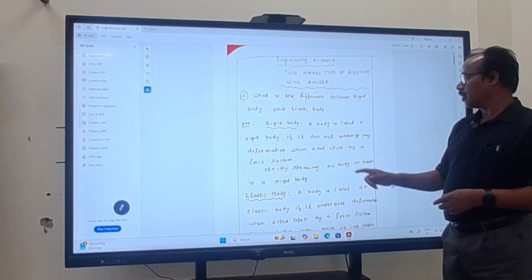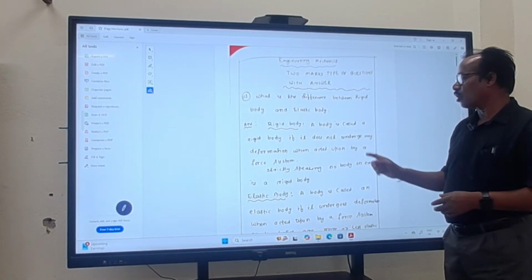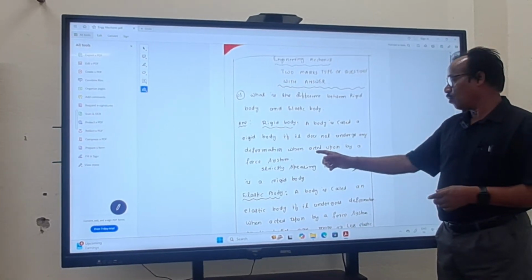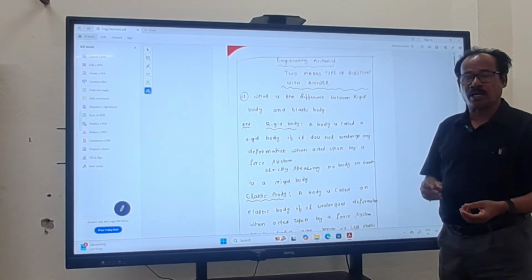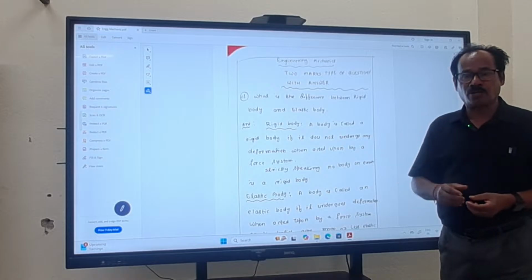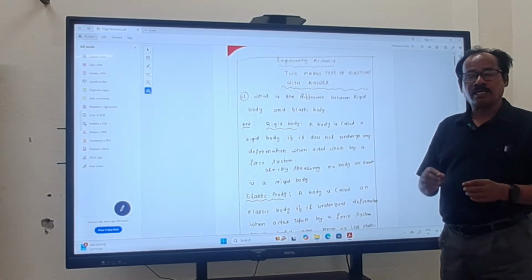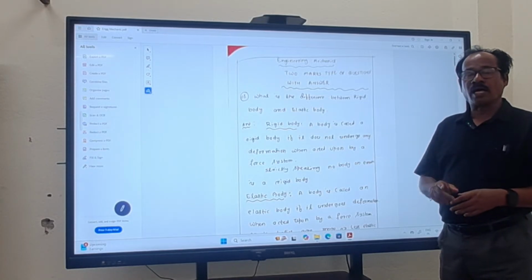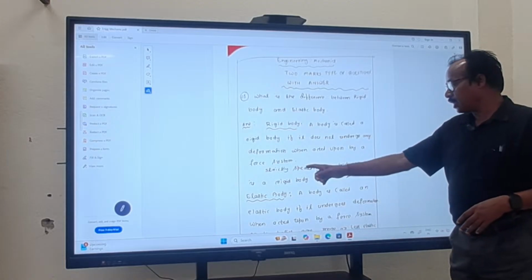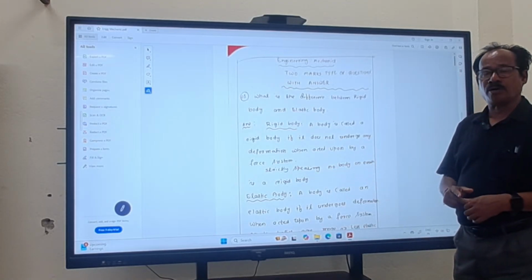First, rigid body. A body is called a rigid body if it does not undergo any deformation when acted upon by a force system. Strictly speaking, no body on earth is a rigid body.